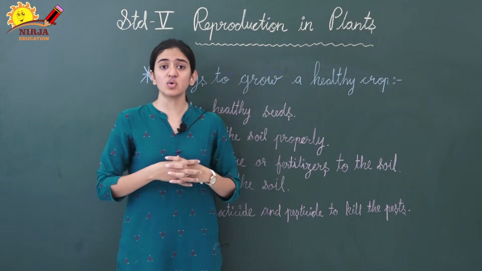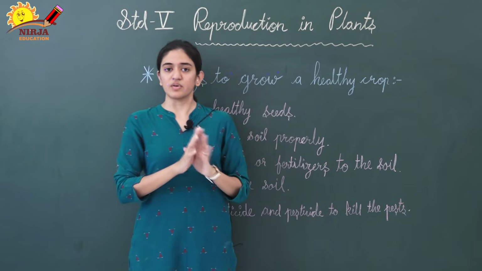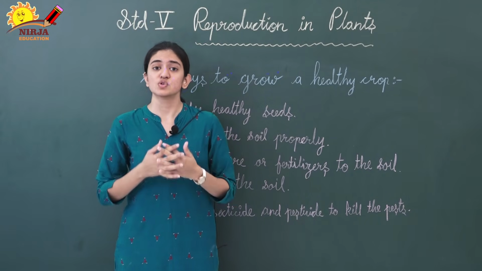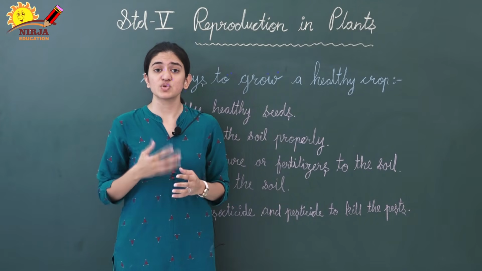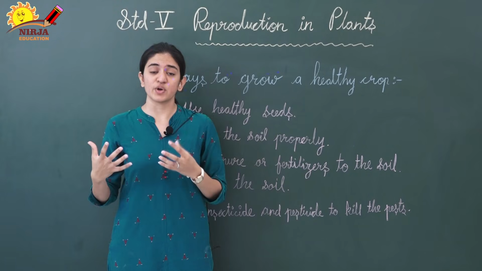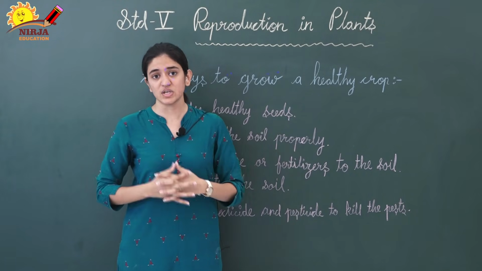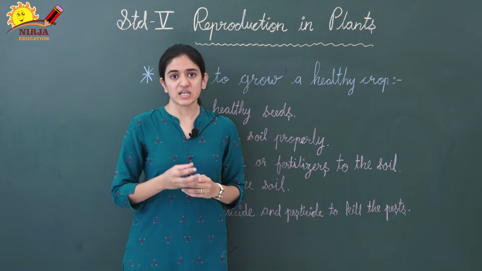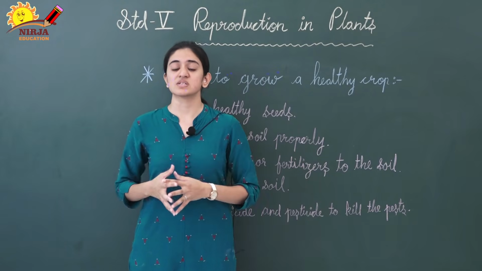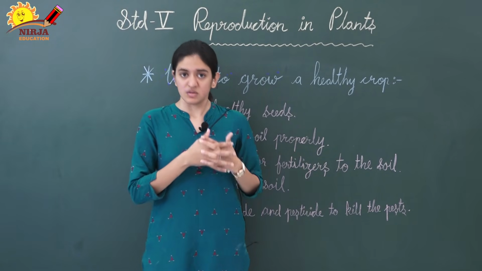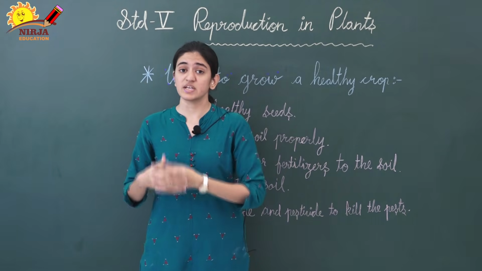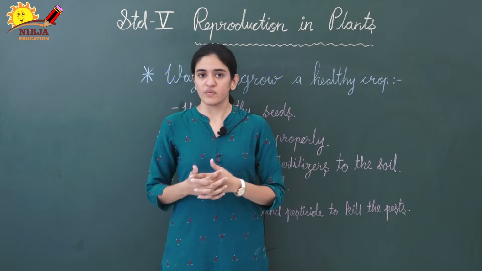Now it comes to protection. We have already grown a healthy plant, right? But we have to protect it also. For that we have to use different kinds of containers or vessels to store the harvested crops. Even the seeds can be stored in containers or big bins. This is how we can protect them from animals, insects or birds, as well as from the weather.